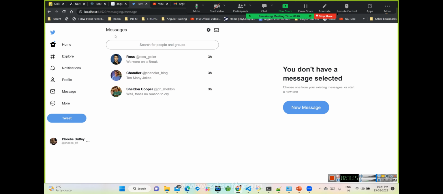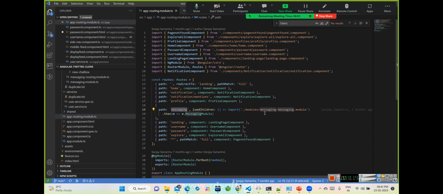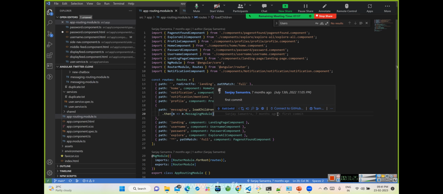See, I click message, so messaging slash message is coming, right? So this link is here. When the path is messaging, this children section of the code is getting loaded. This chunk of this entire module is getting loaded.